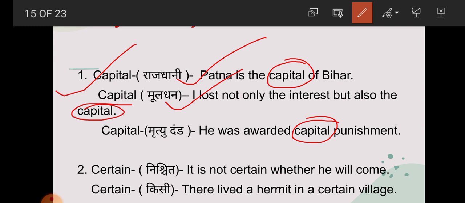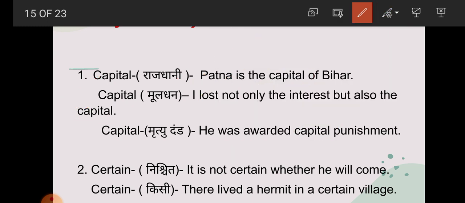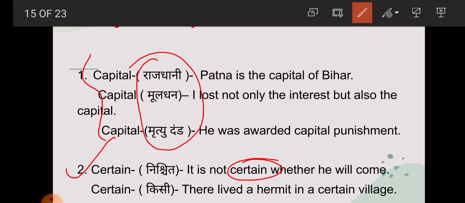So student, we have got here that capital has the same form but three different meanings. So that's why it is an example of homonyms. Now next one, student, certain. It is not certain whether he will come. So here certain means what? Nishchit. Now next one: there lived a hermit in a certain village. So student, here certain means kishi. So here we have got that certain has the same form but different meaning.